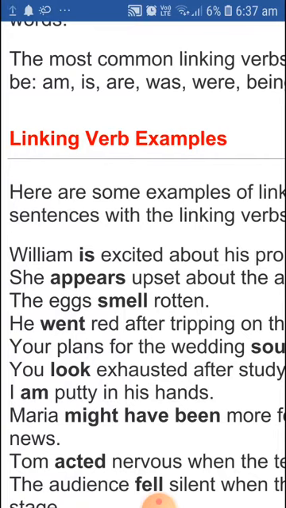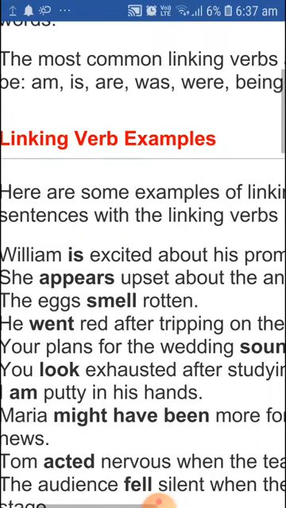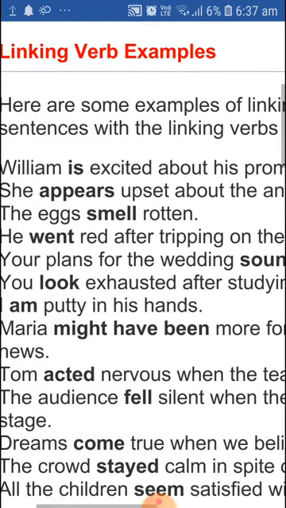She appears. Here the word appears looks as if it is an action verb, but actually it is not an action verb, it is a linking verb. The eggs smells rotten. Here, to show the relation between the eggs and the quality, that is how it has become, the word smell is used. He went red after tripping on the rug. Here went shows the linking verb. I have given some more examples to you here.